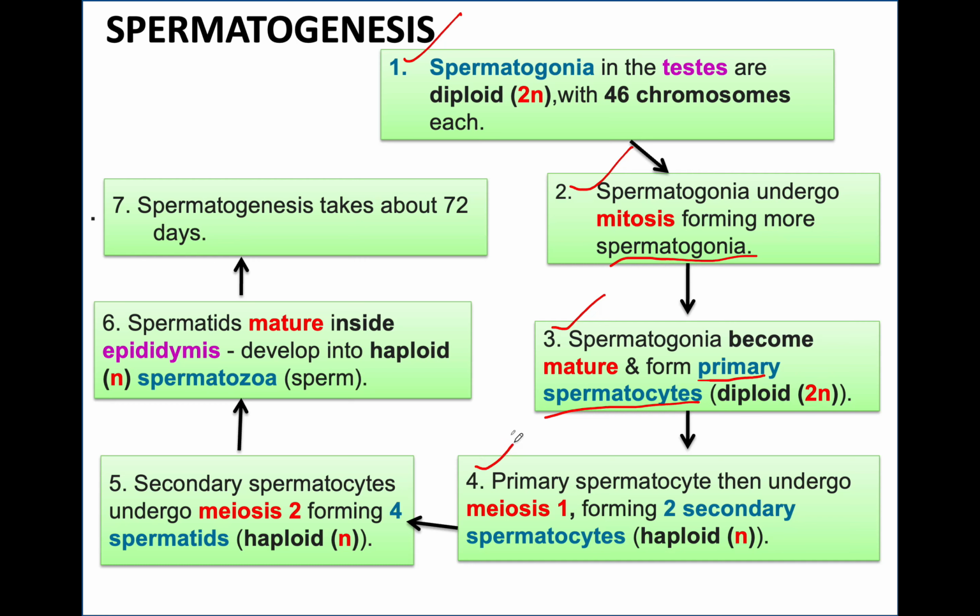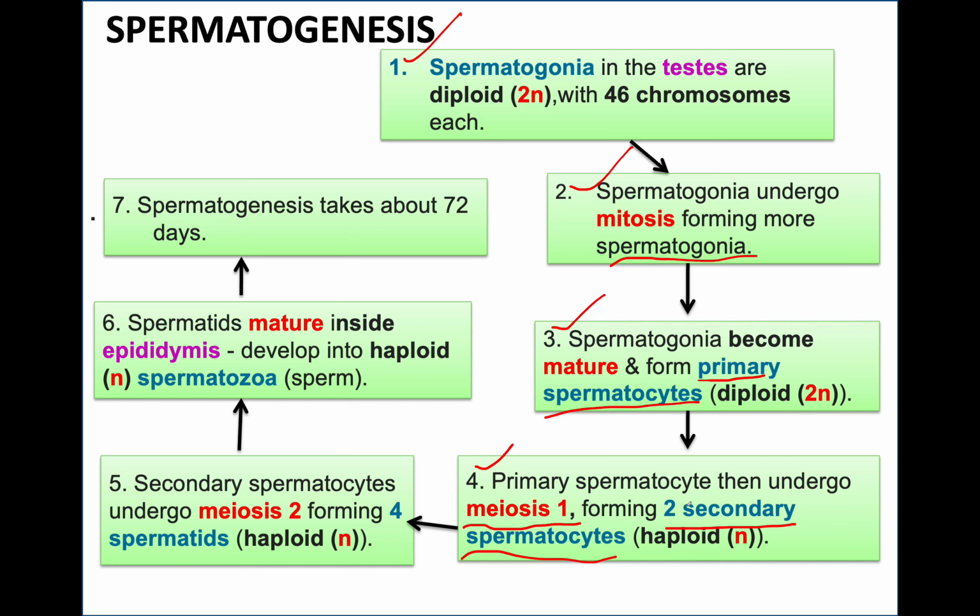Step 4. These primary spermatocytes now will undergo meiosis 1, forming 2 secondary spermatocytes. And what happened, children? Meiosis took place. So what did meiosis do?